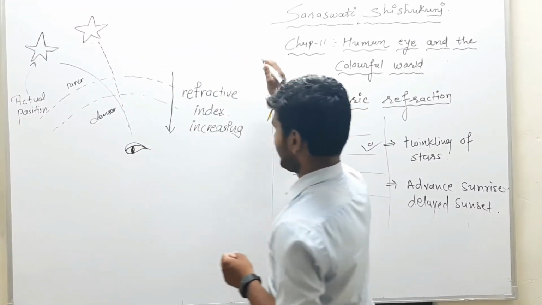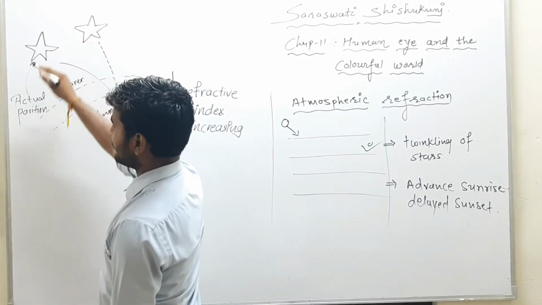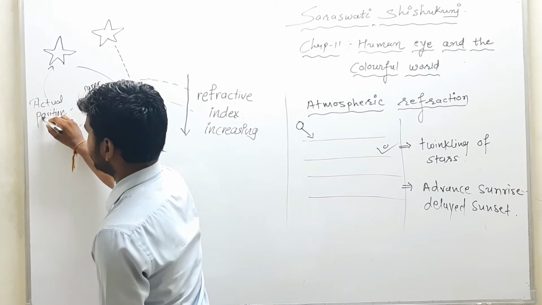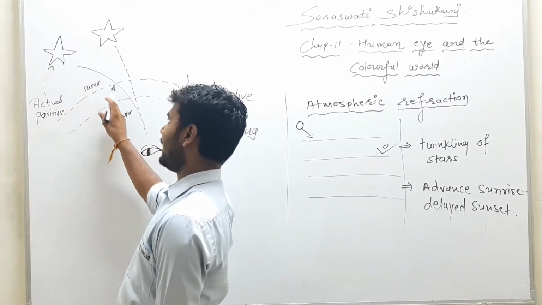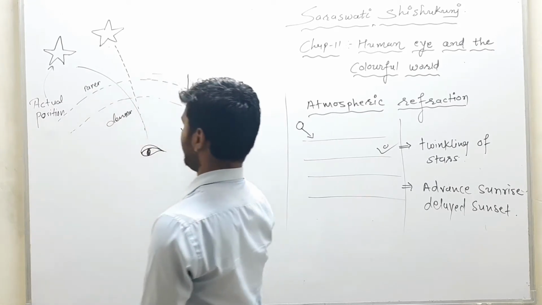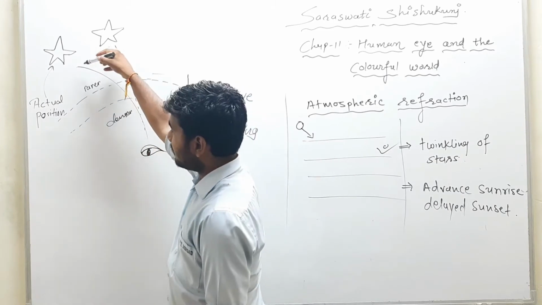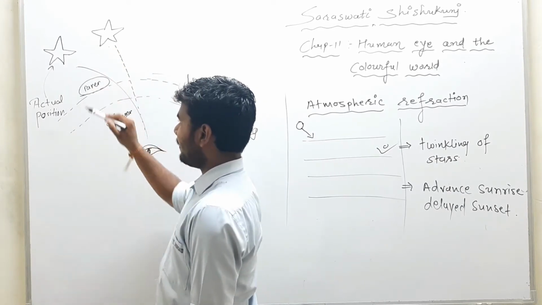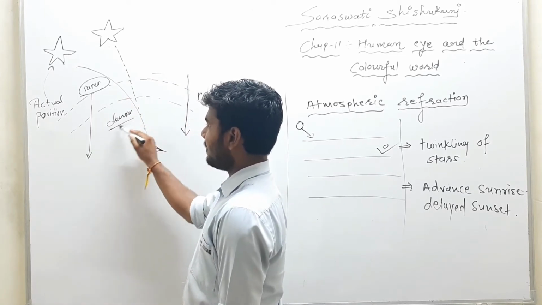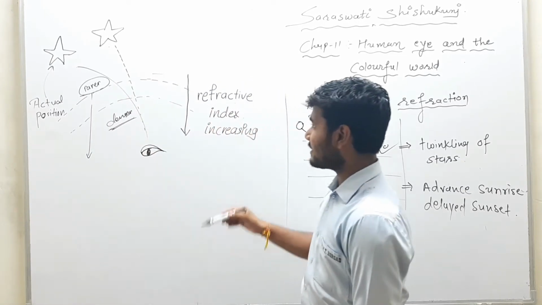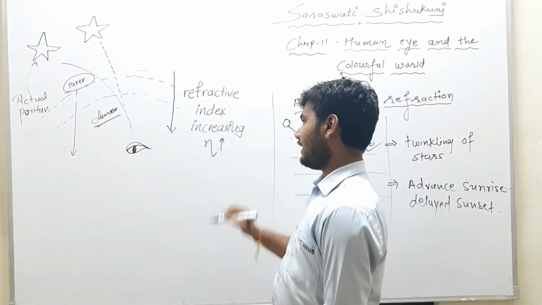You can see the star, right? This is our actual position of star. This is the actual position of star. The light ray from star will enter into the atmospheric medium. As we all know, atmosphere is made up of different layers. The above layer will be rarer, and as we move downward it will become denser. As it becomes denser, its refractive index will also increase.